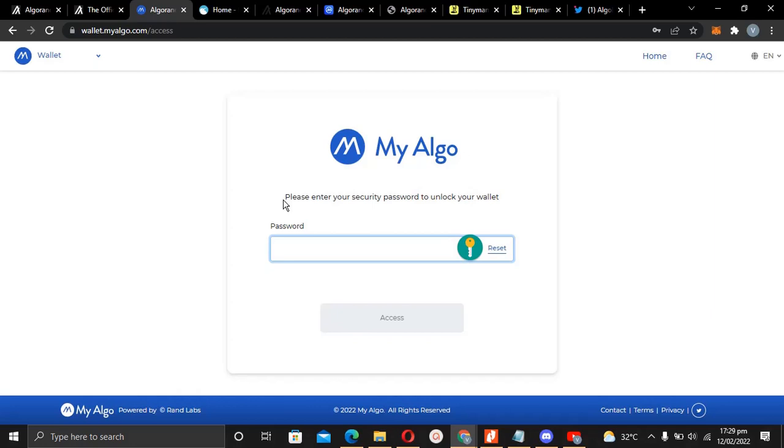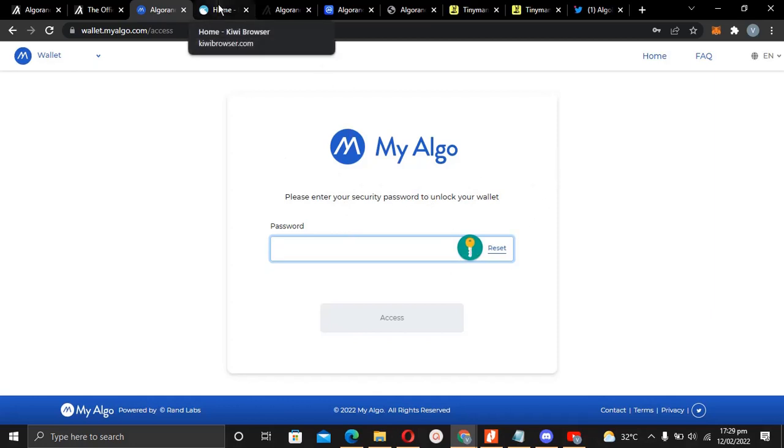Okay, I've lost my Algos. I've lost the airdrop I got. I mean, the airdrop funds I got before my phone got stolen and all of that. But yeah, it's gone. So we build again. Okay, so make sure you write down your seed phrase well and keep it safe. Write it down in the journal.